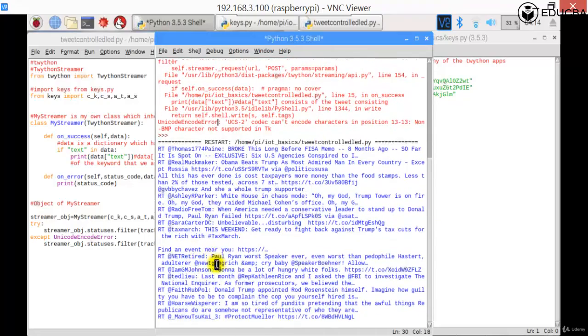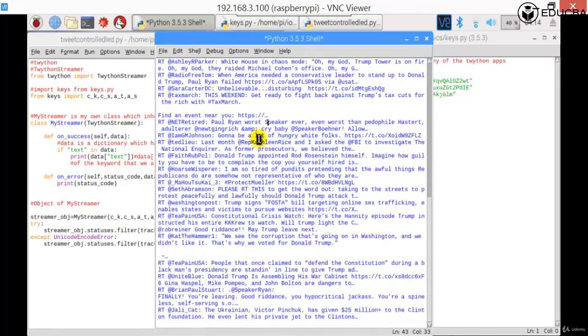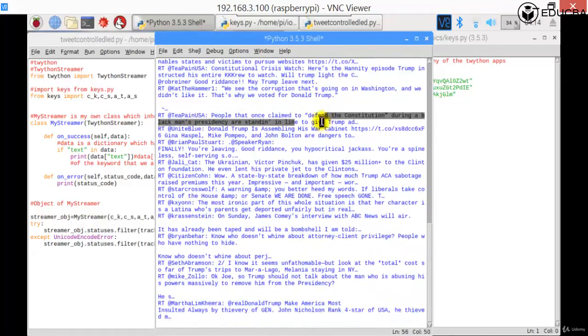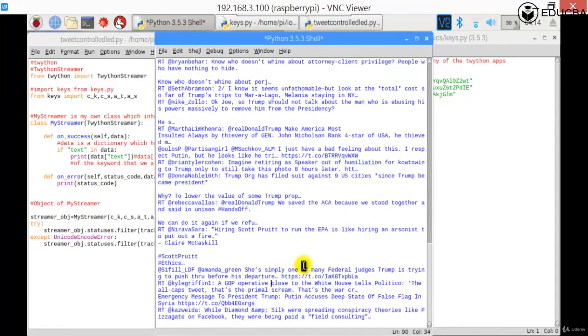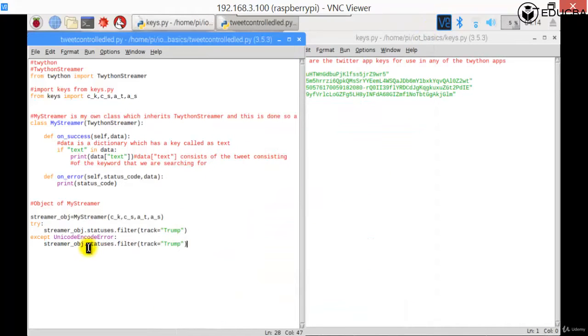So a lot of things which Trump, you'll have Trump in it. So each one of them, so whatever Donald Trump, a lot about Trump is being placed there, right? Okay, so this is something which is happening again and again. So we cannot possibly avoid it like this, other than putting it in a loop or something like that, right? Okay, so this is something which we'll keep doing.